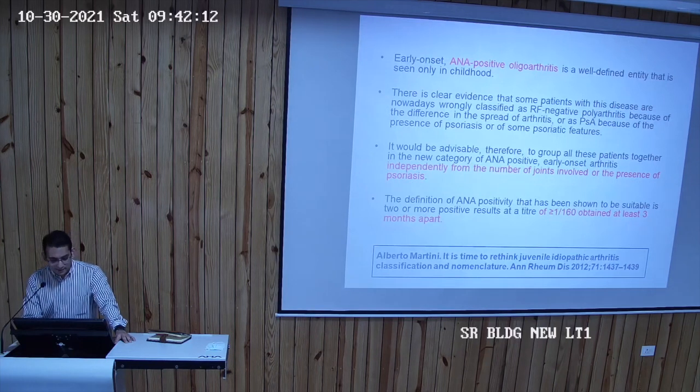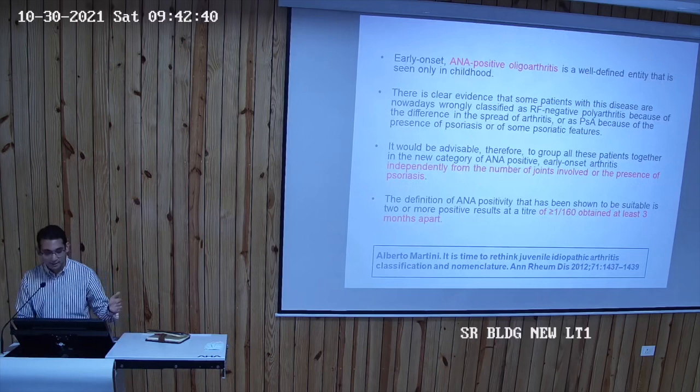The main thing is that there are 2 important things about the ANA. One is the titer of the ANA. So whenever we ask for an ANA, we have to look at immunofluorescence ANA. And when a child is positive, what is the titer of the ANA? It comes as 1 in 80, 1 in 160, 1 in 320, and so on. So the higher the ANA, the more the chance of eyes being involved. So you have to just screen the child every few months for uveitis. And it's called a silent uveitis because they may not have symptoms, and they'll end up with complications of cataract, glaucoma, blindness.